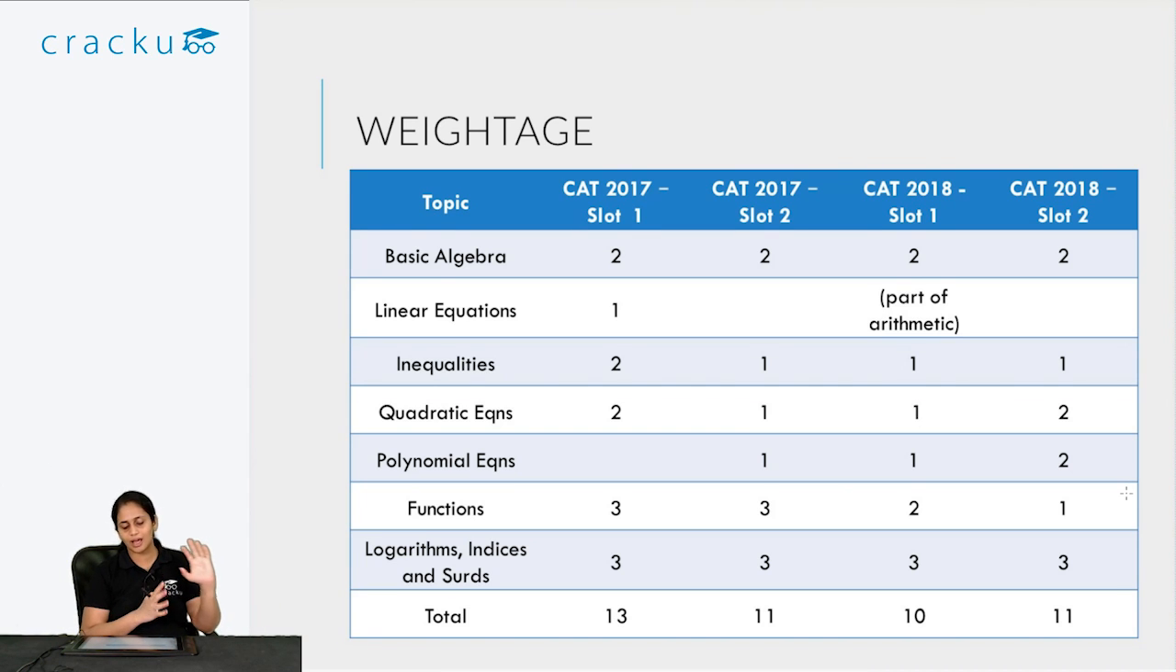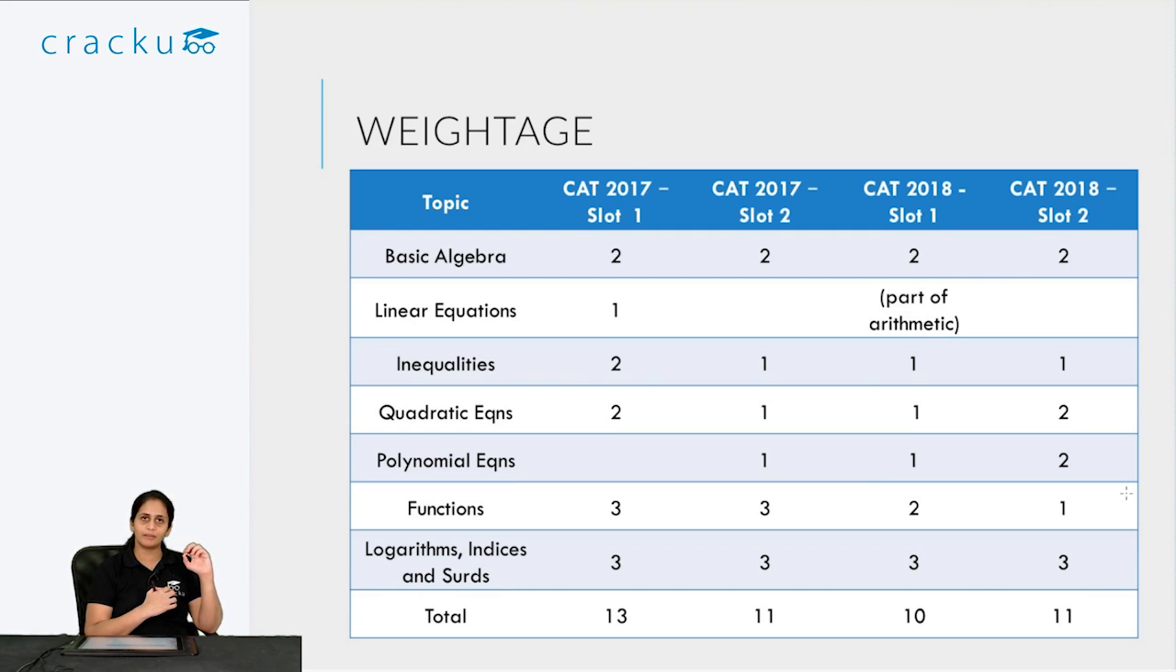Polynomial and functions are sometimes easy, sometimes they are not. The functions questions in CAT 2017 and CAT 2018 were not difficult. In fact, they required just basic substitution. So I would not say that functions is something that you cannot attempt or you should not attempt. On the contrary, most of those questions are deceptively hard-looking. They are in fact easy. If you just spend a minute or two, you will be able to solve them.